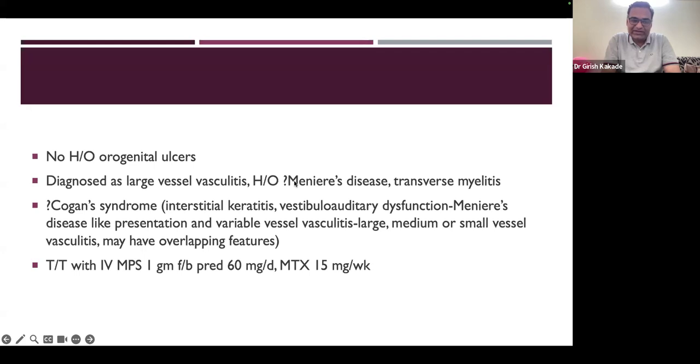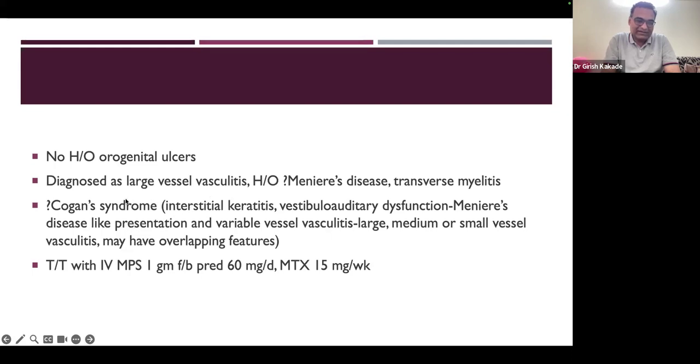Previous history of Meniere's, only one prescription saying that, and history of transverse myelitis. So possibility of Cogan syndrome was thought because he had ENT symptoms and large vessel vasculitis, but he did not have any eye symptoms. So this could not be confirmed. Patients can have incomplete Cogan syndrome also, but we don't know. So this patient definitely has large vessel vasculitis. Treatment wise, it will be the same.